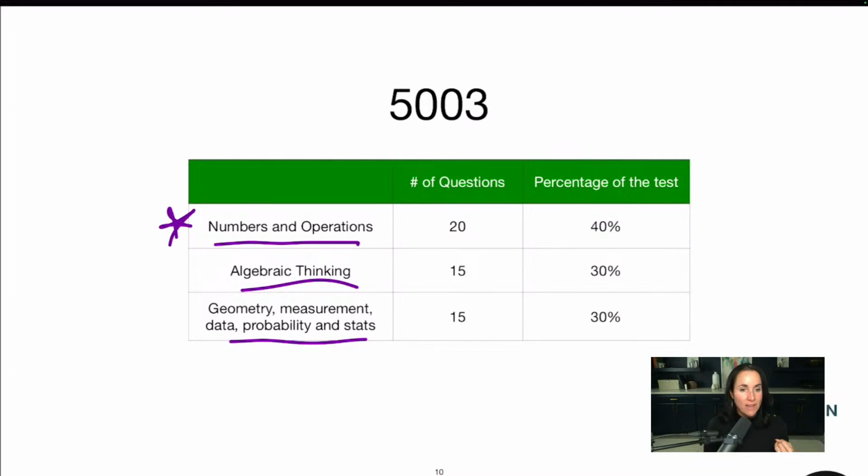That's going to be things like place value, proportions, ratios, rates, word problems, real world word problems, that mental math you do, percentages. Algebraic thinking, so that's going to be your algebra, solving for X. And then geometry, obviously your shapes, perimeter, area, all of that. And then data, probability and stats, being able to interpret graphs and data. And then of course, probability, things like if you have 8 socks in a sock drawer, 3 are green, 2 are blue, whatever is red, what's the probability of choosing a green one, that kind of thing. And I'm going to show you how to do some of that today.